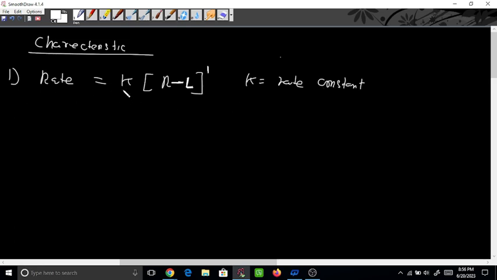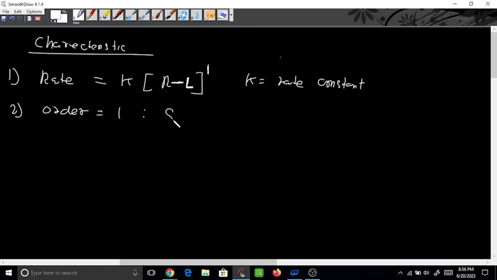Rate is directly proportional to this one, and the power 1 means first order reaction. K is the rate constant for this reaction. Then what will be the order? Again we will study in chemical kinetics that whatever the power is for this one, that will be the order. So here the power is 1, which means the order is 1.